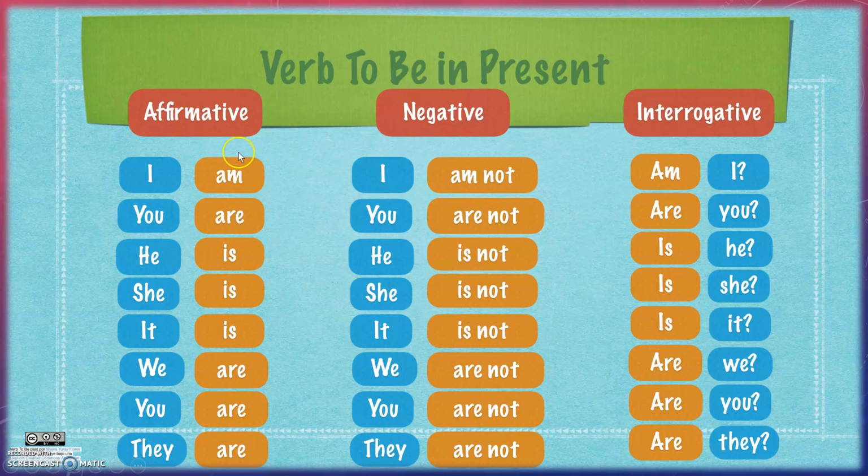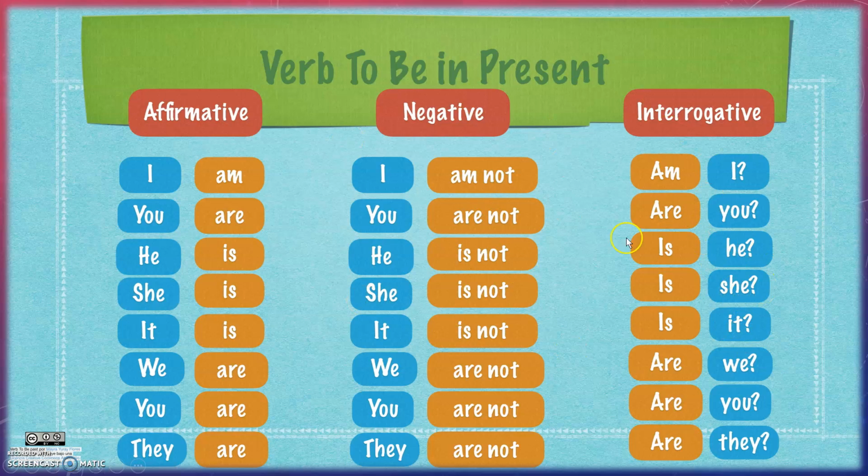For example, in an affirmative sentence, I say, I am, but in an interrogative sentence or question, I say, am I, are you, is he, is she, is it, are we, are you, are they.